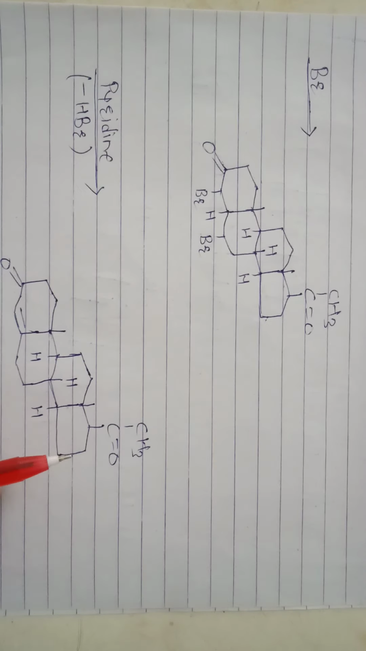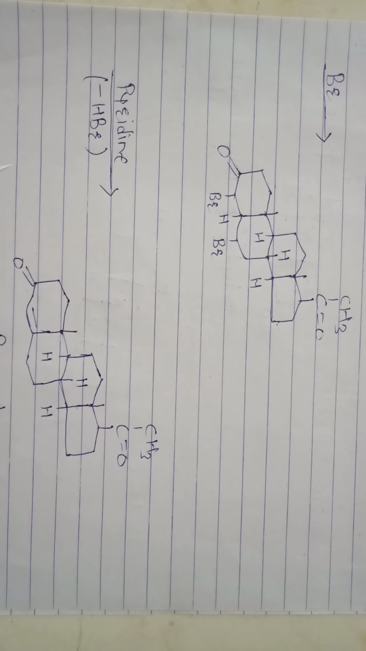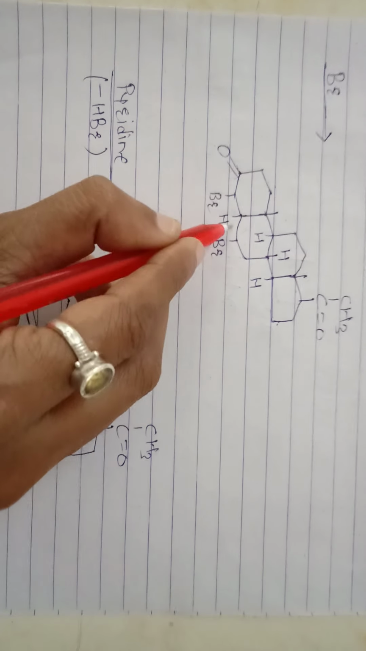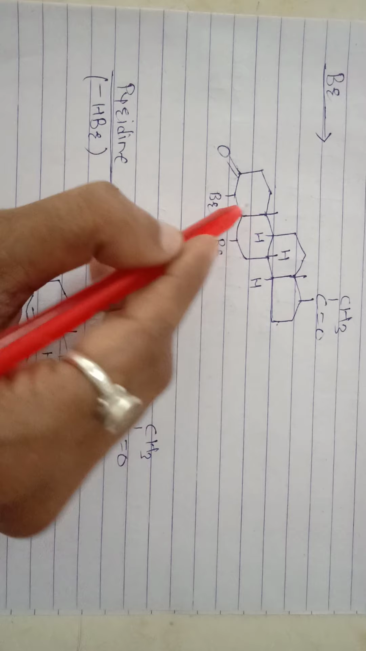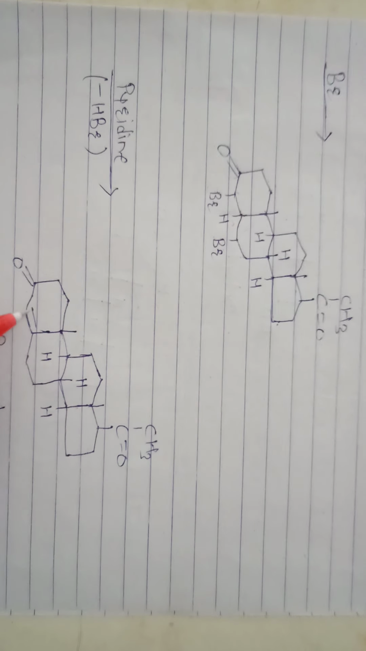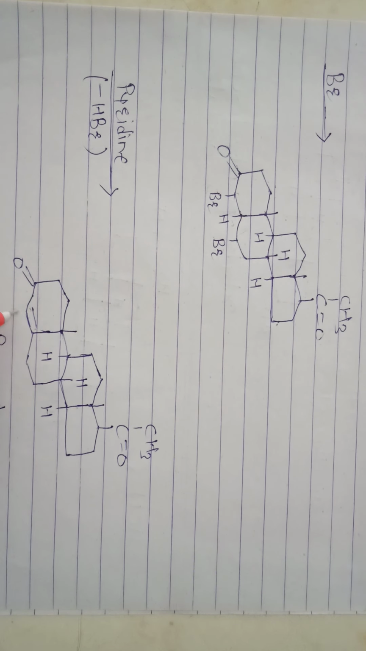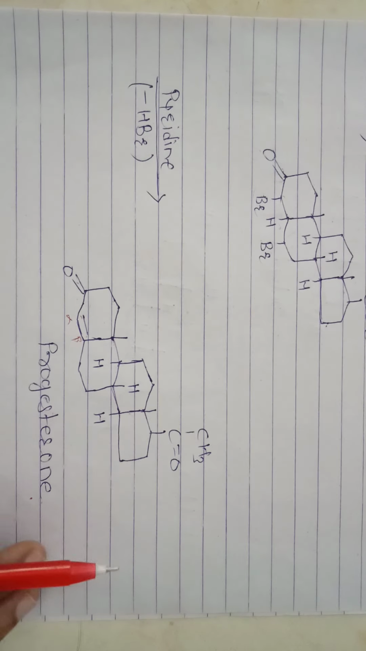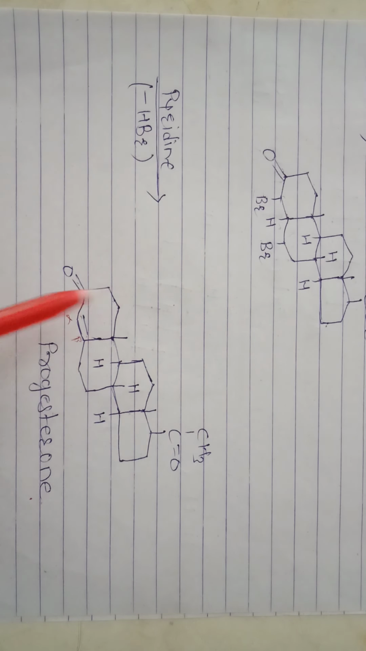Then again in the reduction, HBr is removed. This HBr is removed and a double bond is formed, and the progesterone is formed. This double bond is the alpha beta unsaturated ketone. This is the synthesis of progesterone from pregnanediol.